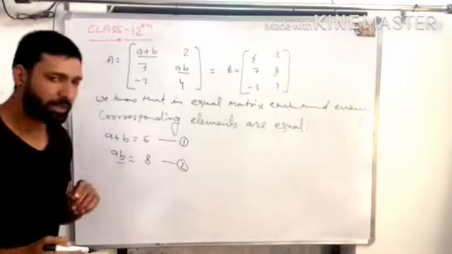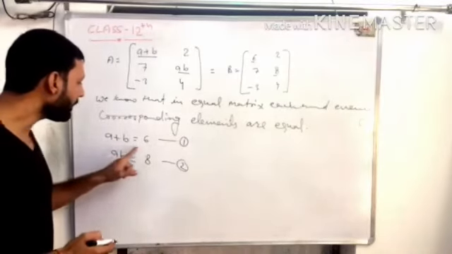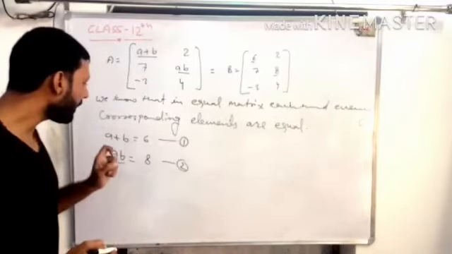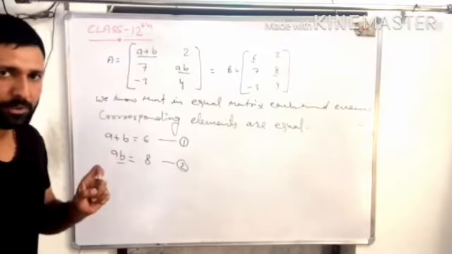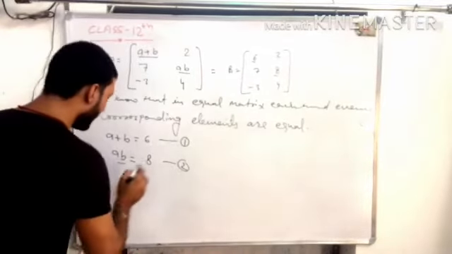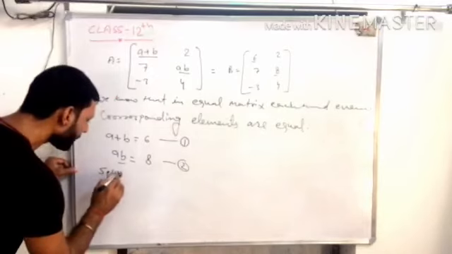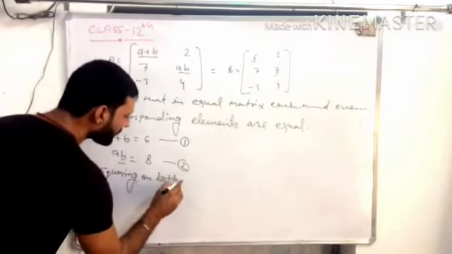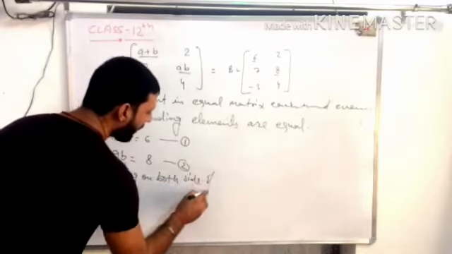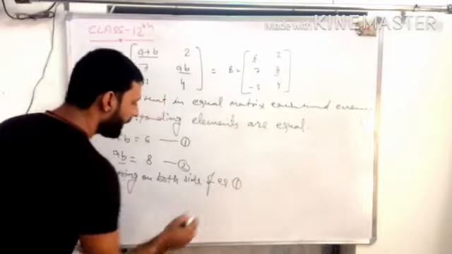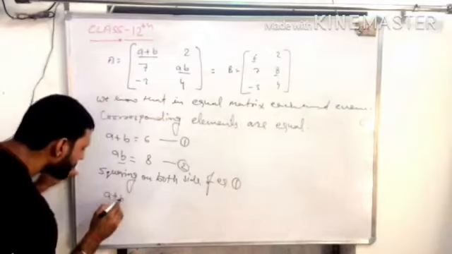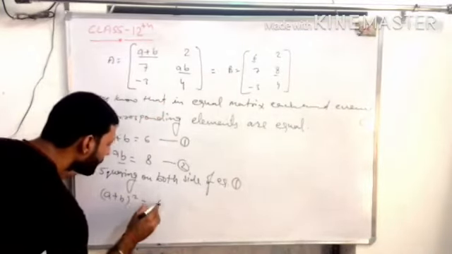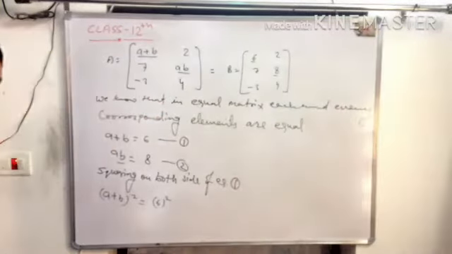We can square both sides of equation first. And what is the result? A plus B whole square is equal to 6 square. Is it clear?